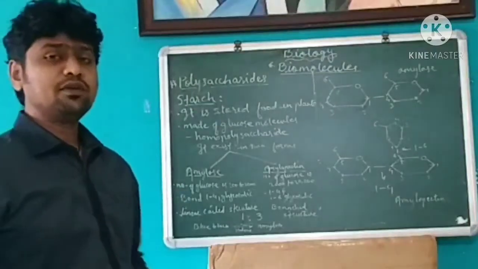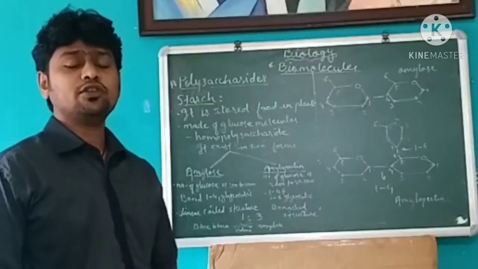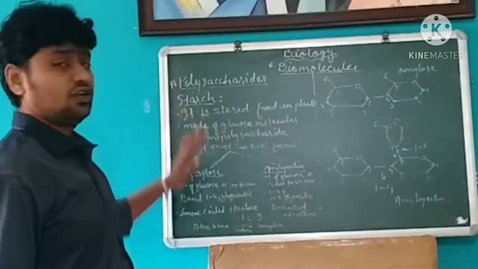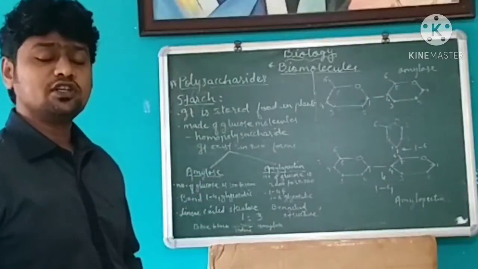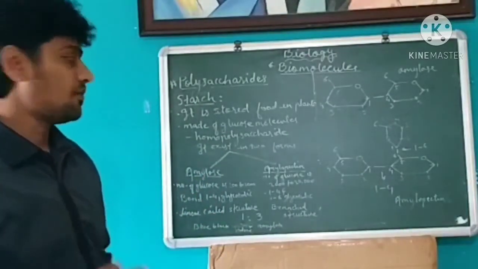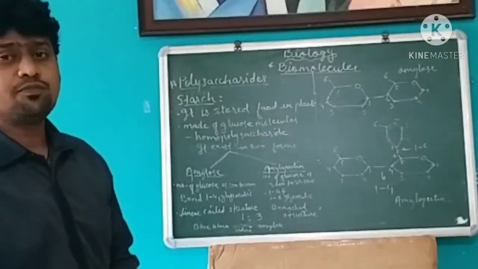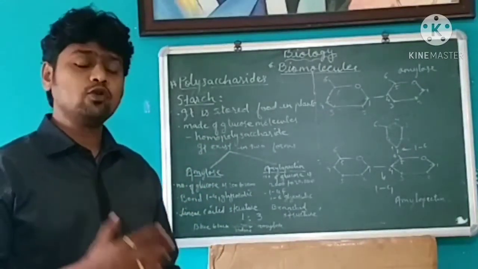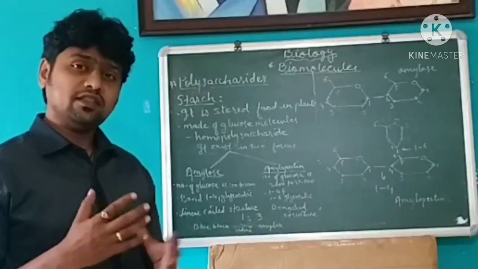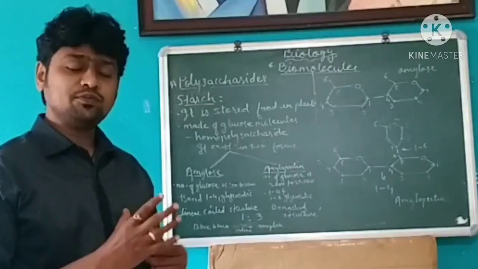Now let us discuss the examples of polysaccharides. The first example which we are going to discuss is starch. Starch is a stored food in plants. Plants produce food in the form of glucose and utilize it as soon as it is produced.